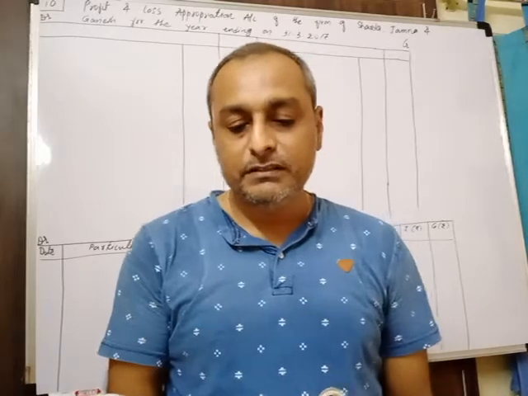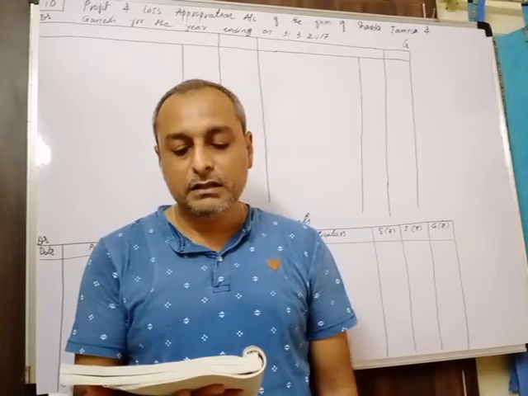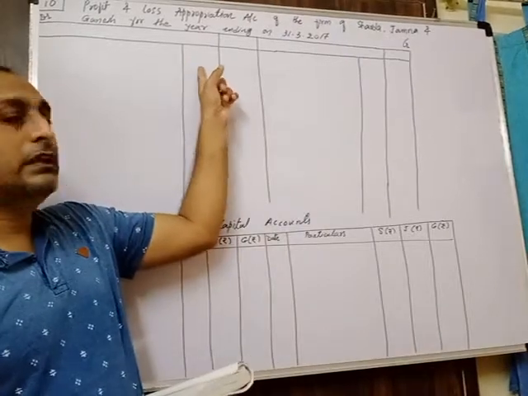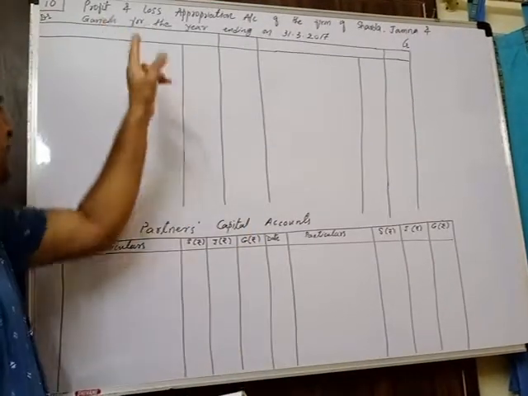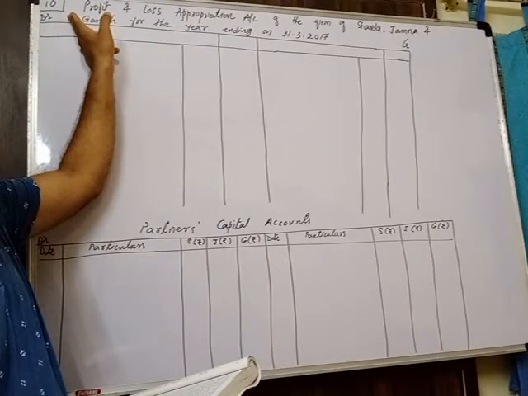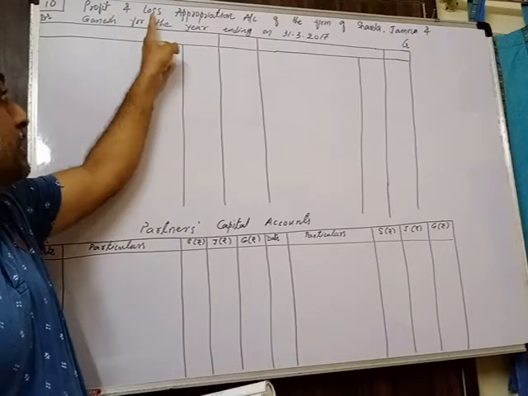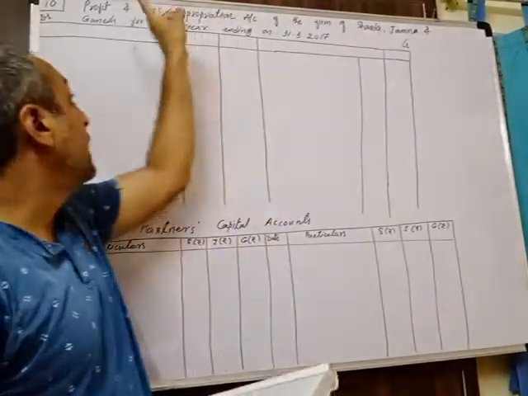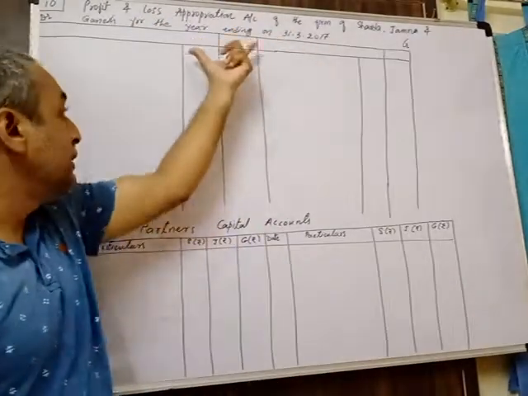From the above information, for the year ending on 31/3/17, prepare the profit and loss appropriation account and partners' capital account. So we are going to prepare these 2 things. I have already written the title and prepared the columns for you. The first one is the profit and loss appropriation account of the firm of Sharda, Jamna and Ganesh for the year ending on 31/3/17.